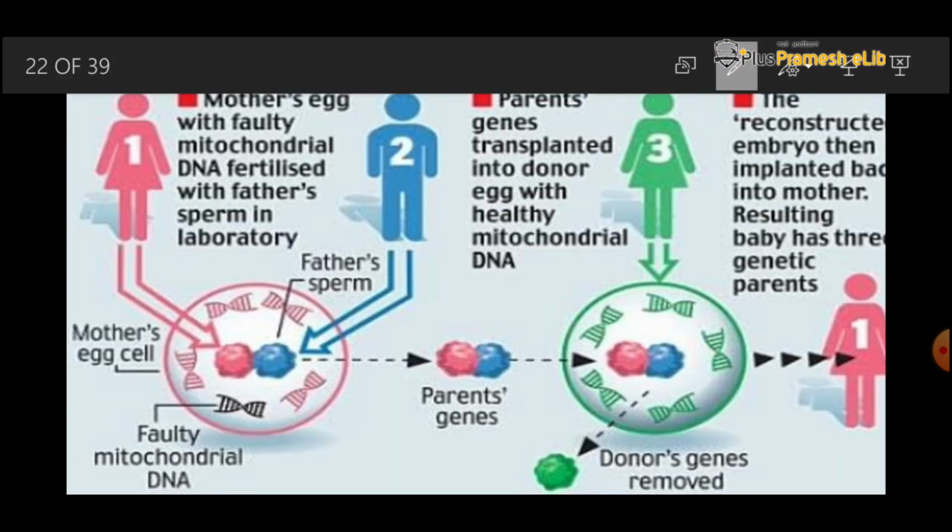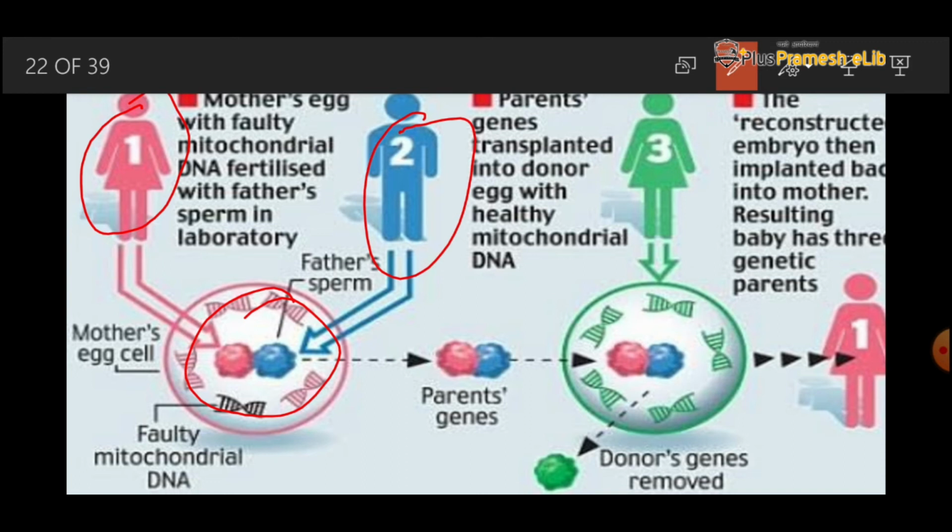Let's see how the designed embryo is formed. An egg is collected from the mother and sperm is collected from the father, and they fuse to form the zygote. Now the zygote's DNA gets defected, or some defect arises in that embryo.